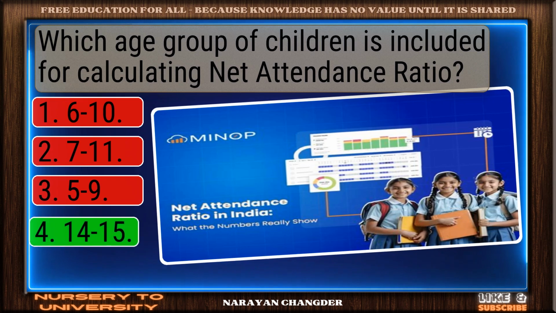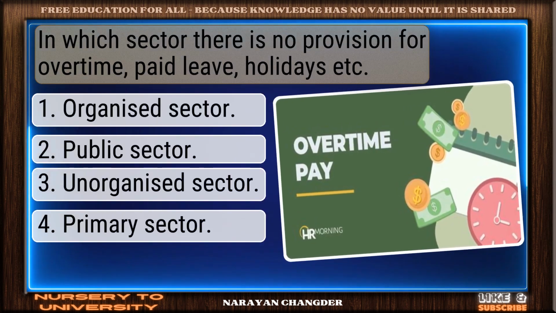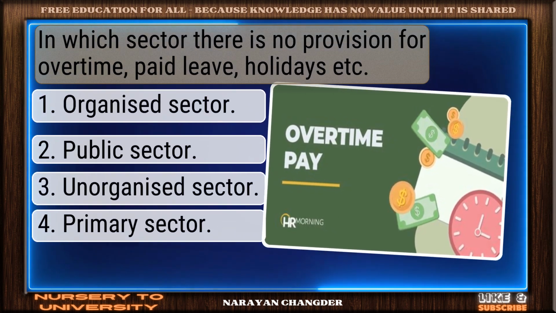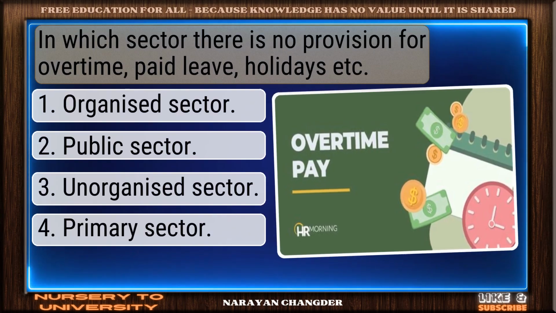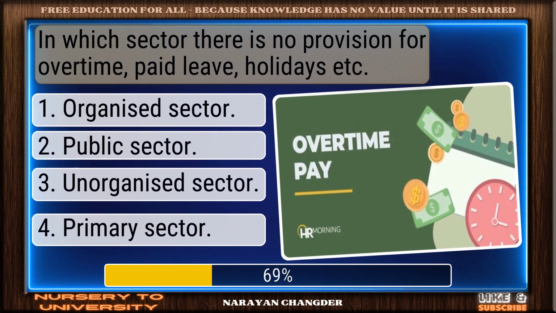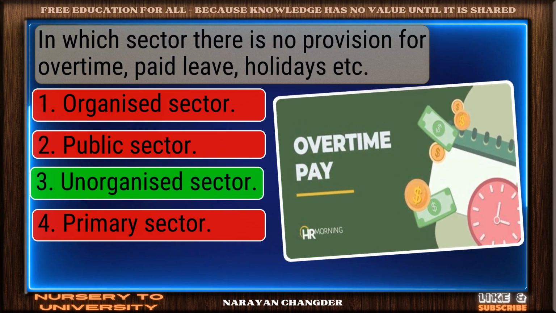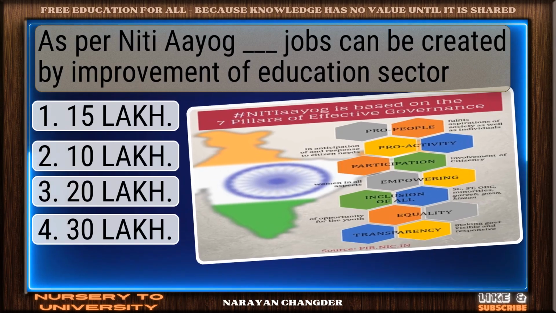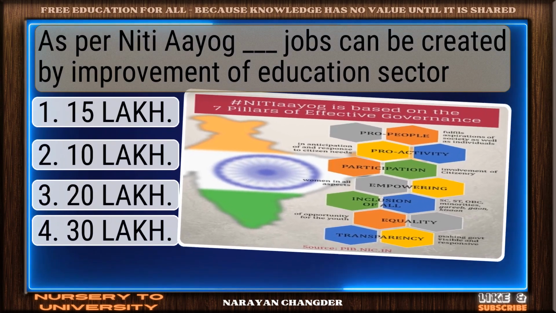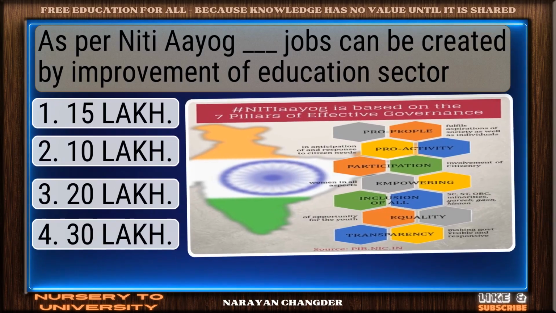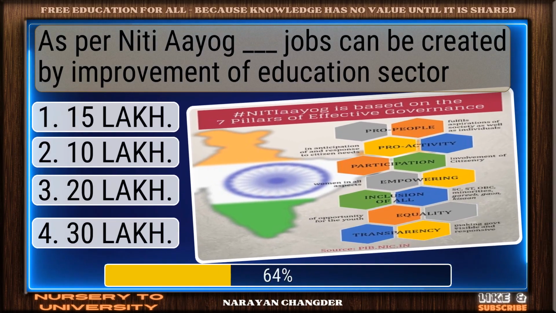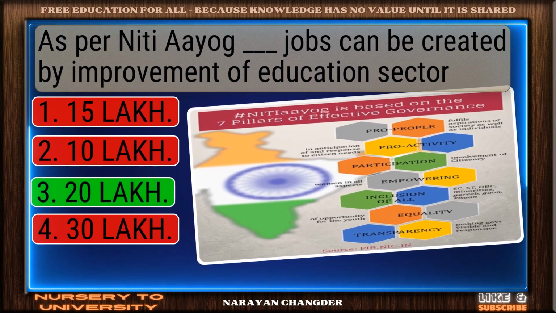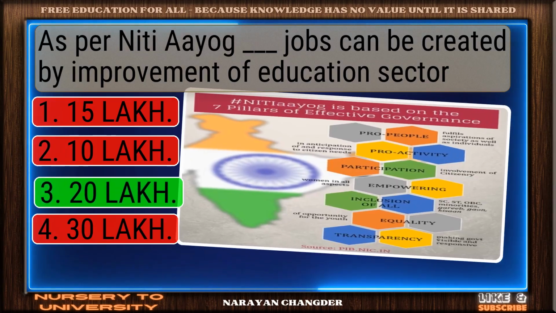Correct. 14-15 is. In which sector there is no provision for overtime, paid leave, holidays, etc.? You chose an organized sector. Correct. As per Niti Aayog, jobs can be created by improvement of education sector. Nice work. 20 lakh fits perfectly.